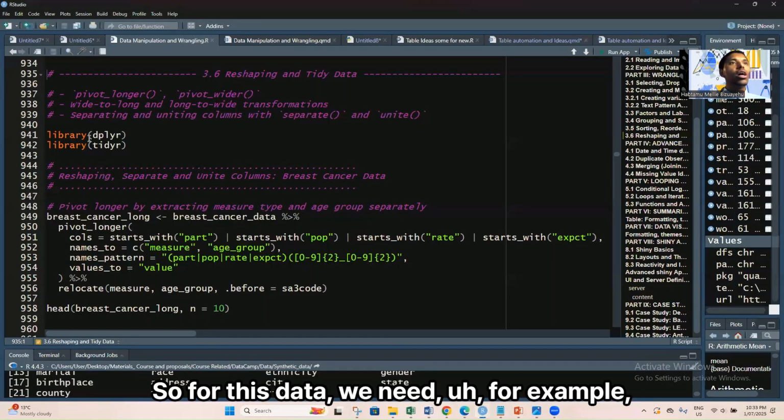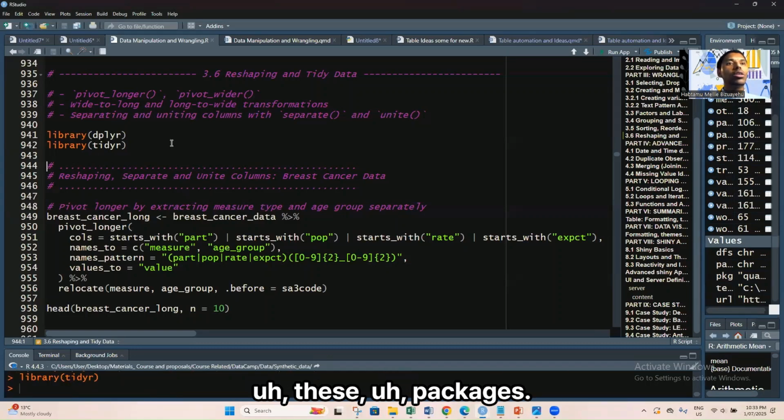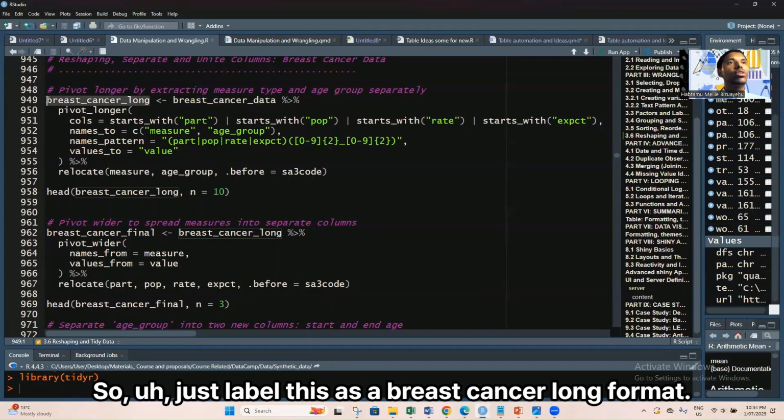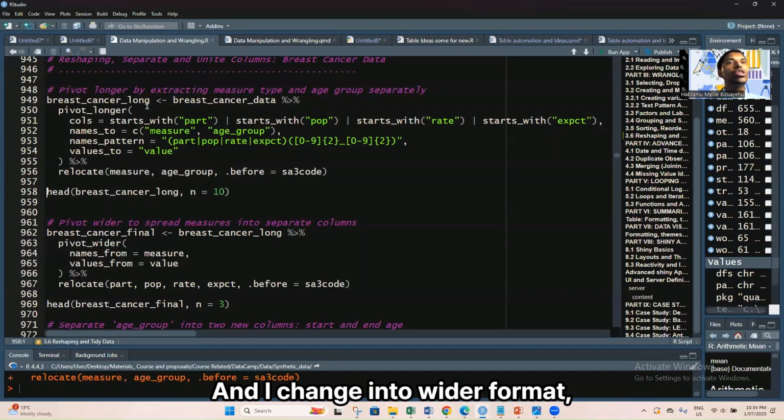For this data, we need, for example, these packages, and one of the datasets I want to make long is the breast cancer data. So I label this as breast cancer long format, and I change it into a wider format.